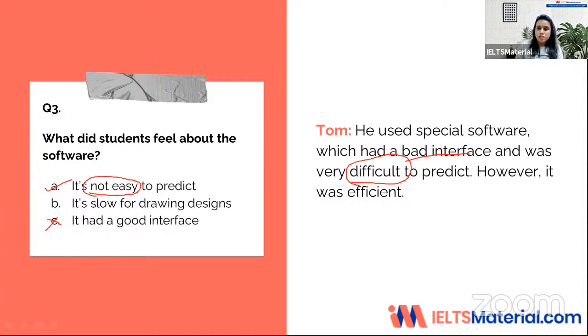Now if you have answered B, then your answer again is wrong because it was efficient. And here it says it's slow for drawing. So again, they are opposite. B and C are opposite of what Tom has said. So the answer is A. Now let's move ahead to question number 4.